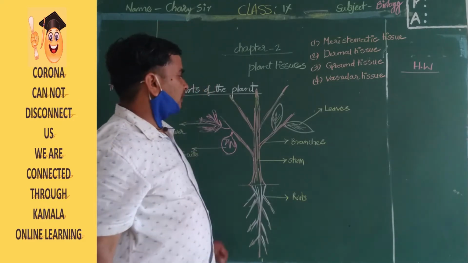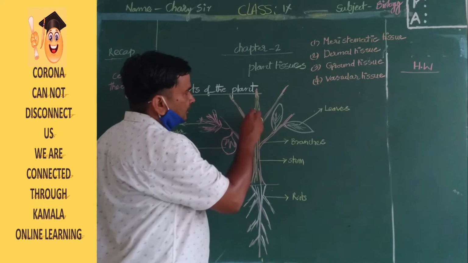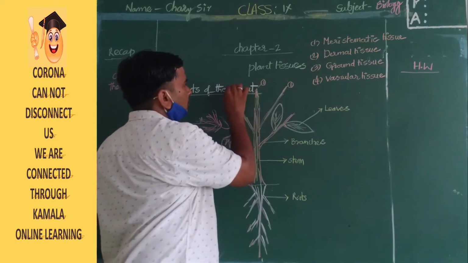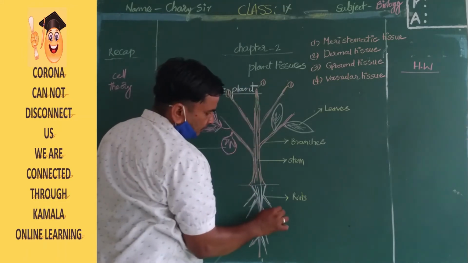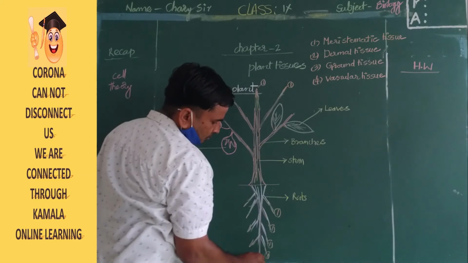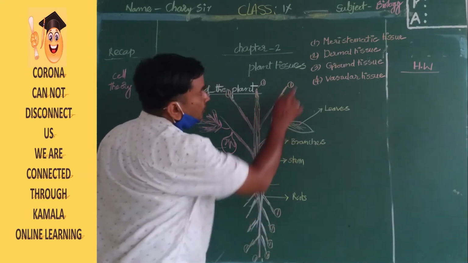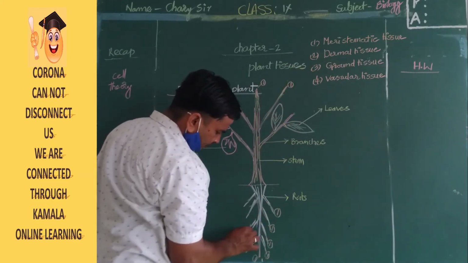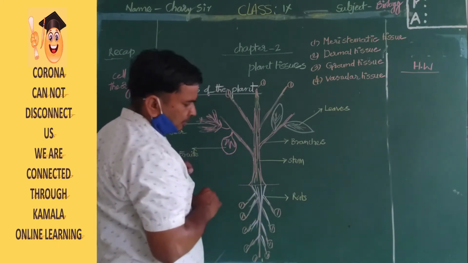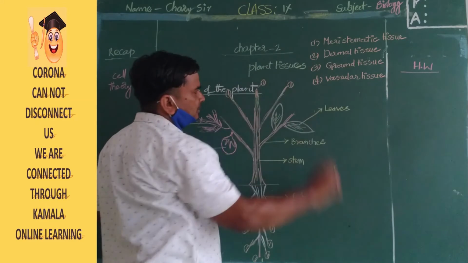Next is dermal tissue. Why am I writing one here? One means that is meristematic tissue.